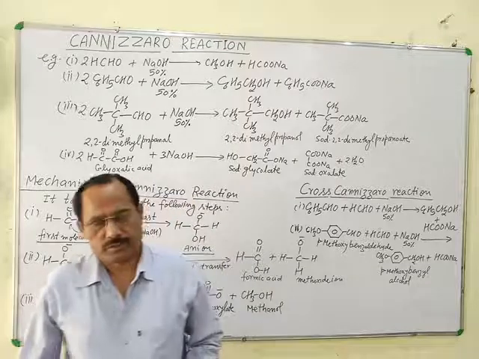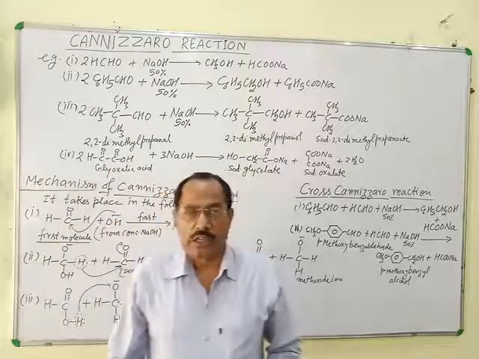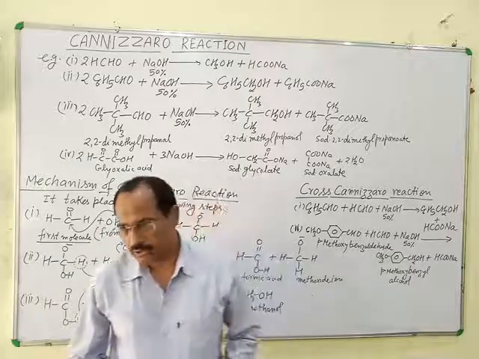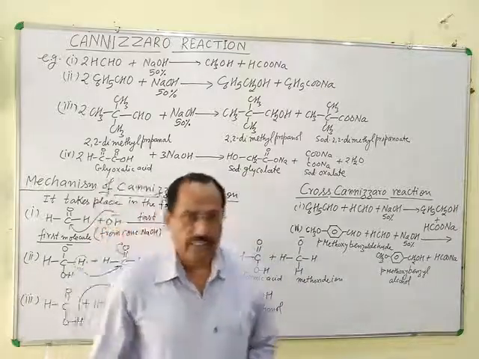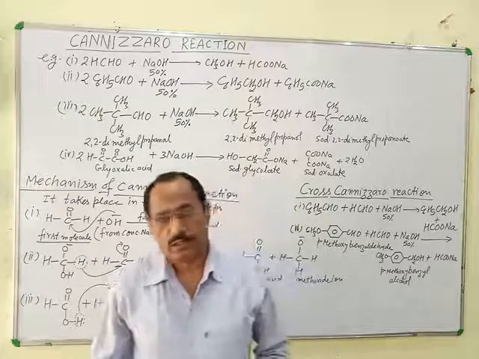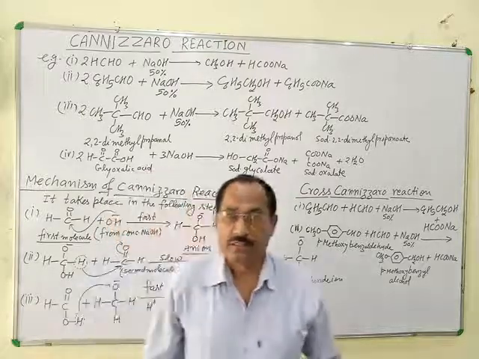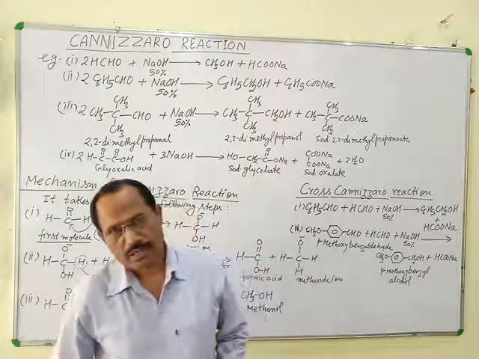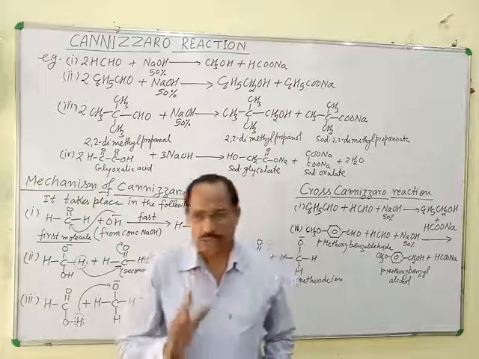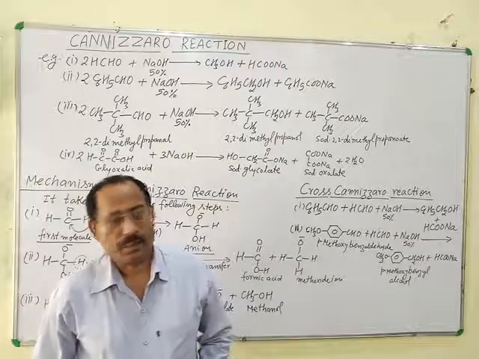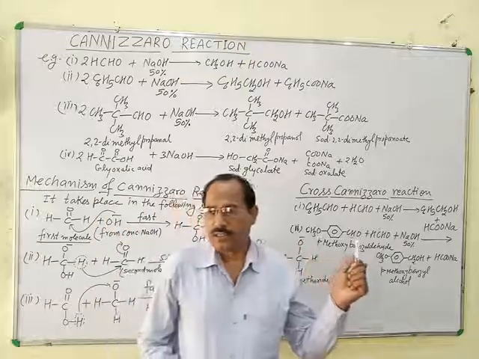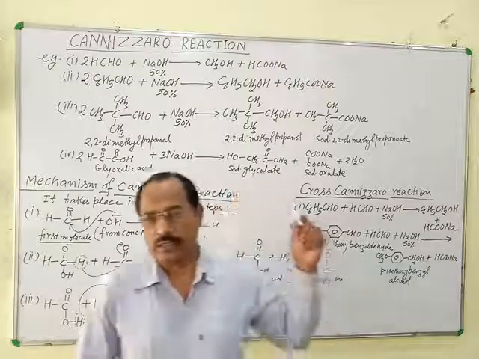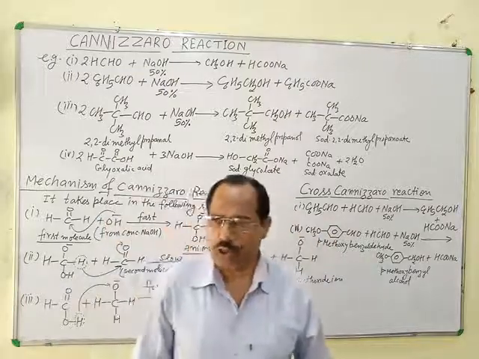Cannizzaro reaction takes place only when aldehydes lacking alpha hydrogen, means without alpha hydrogen, are treated with concentrated NaOH. While in case of aldol condensation, aldehyde or ketone must have alpha hydrogen. But in this reaction, aldehydes lacking alpha hydrogen are treated with concentrated NaOH.